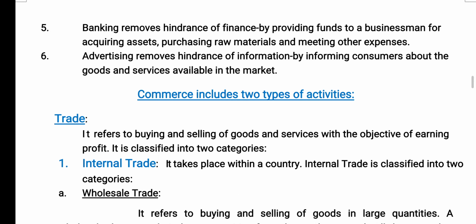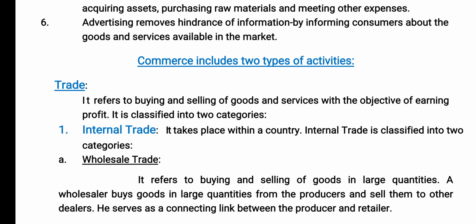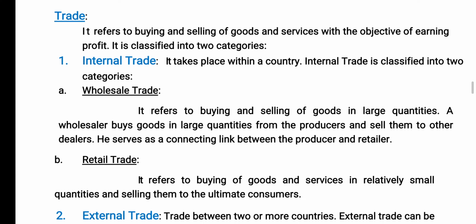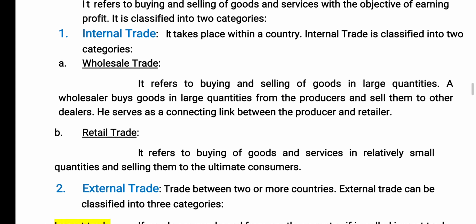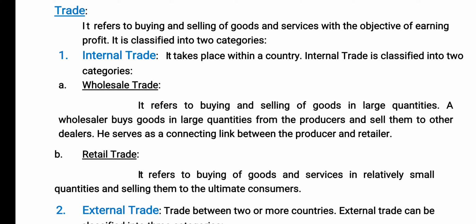So commerce includes two types of activities, that is trade and aids to trade. Trade just refers to buying and selling of goods and services with the objective of earning profit. It is classified into two categories: internal trade and external trade. Internal trade takes place within the geographical boundaries of a country. It has been classified into two categories: wholesale trade and retail trade.